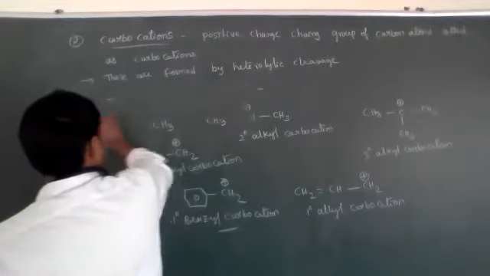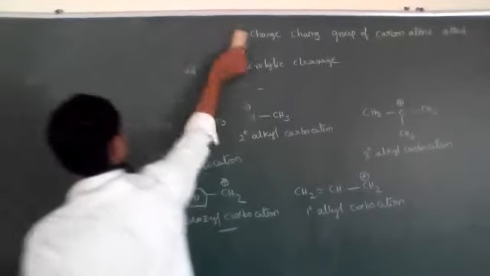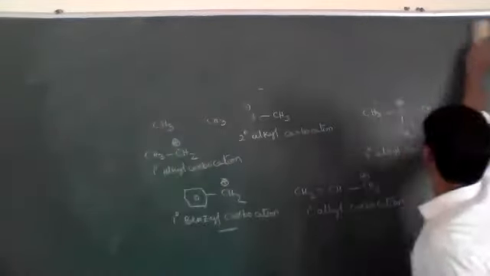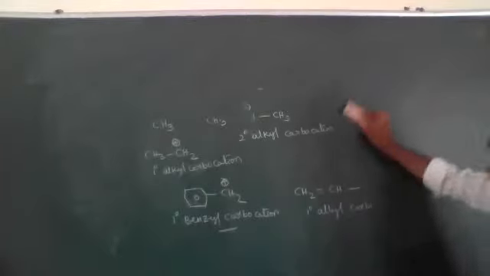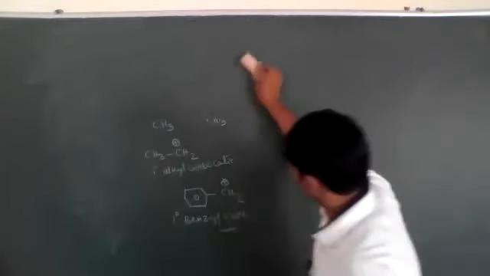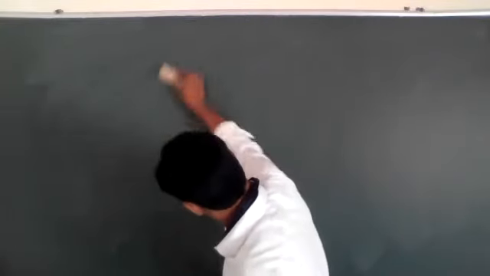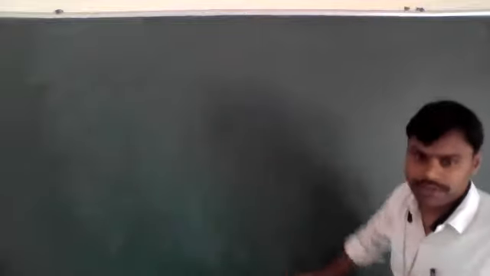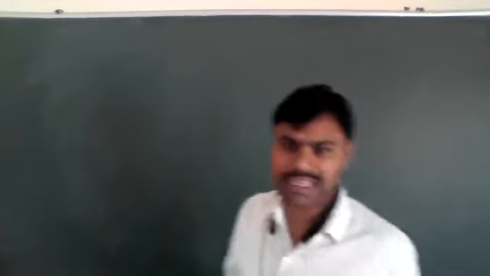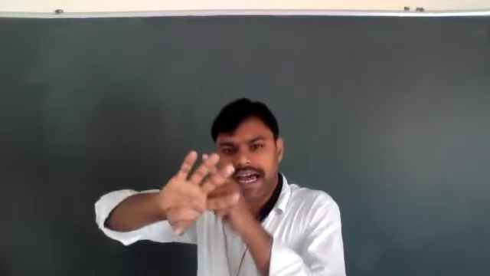Yes. Now, the structure of carbocation. We know very well, dear students, that a carbon atom has 4 electrons in its valence shell.